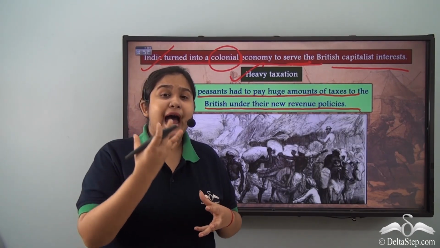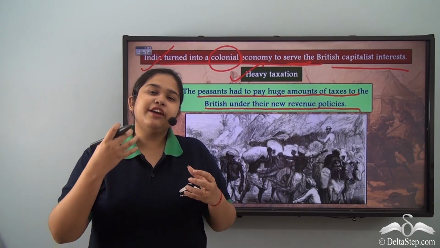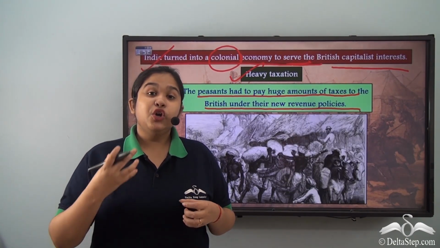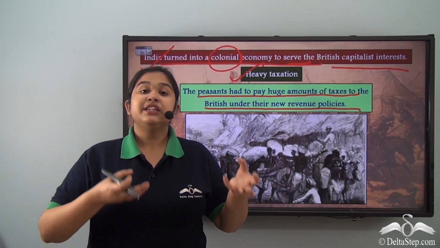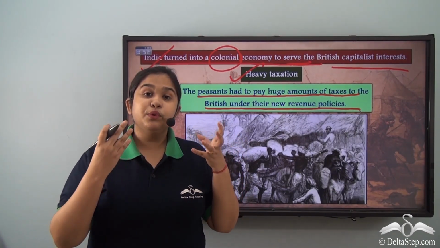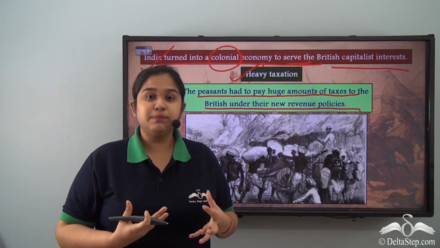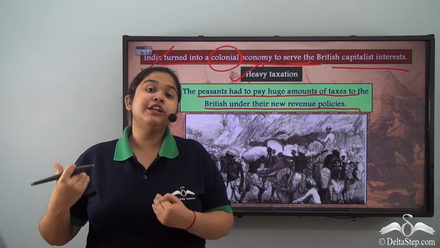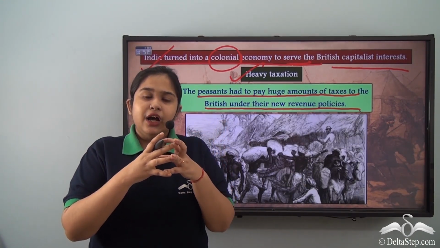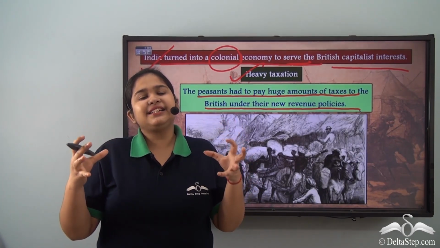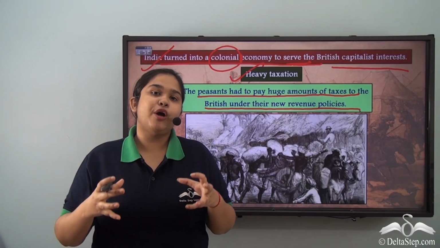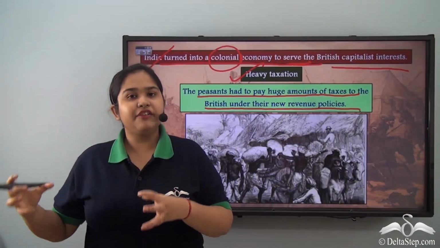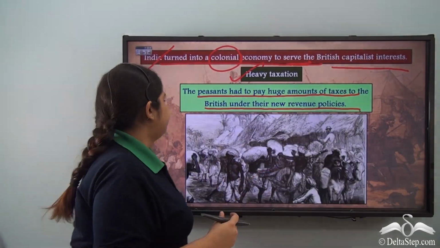Now imagine what would happen if the peasant failed to pay the taxes. The land holding would be taken away. Not only that, the peasant often would be tortured, would be killed, cattle taken away, houses burnt, and an amount of exploitation and torture that maybe we can't even imagine. So this chain of pressure that the British created through their new economic policies was to burden the peasants with heavy taxation and to generate revenue for themselves.